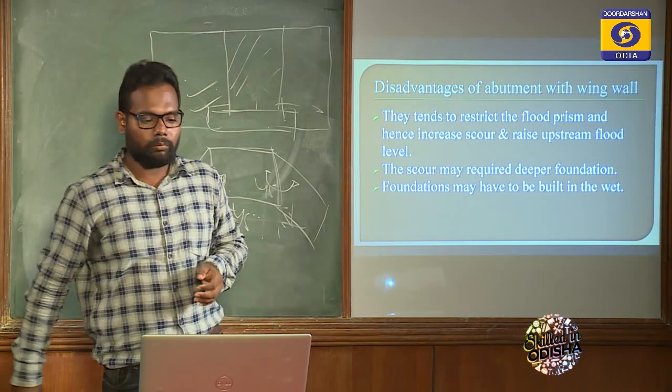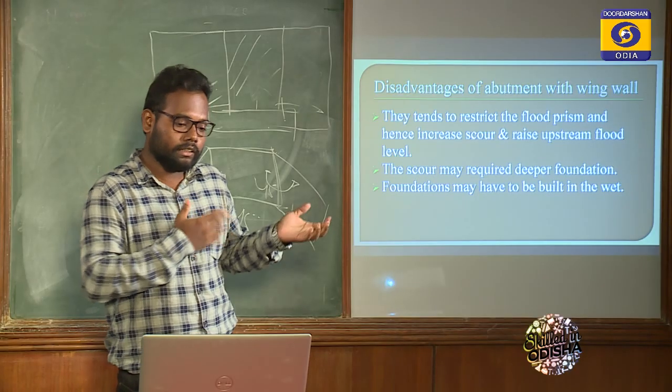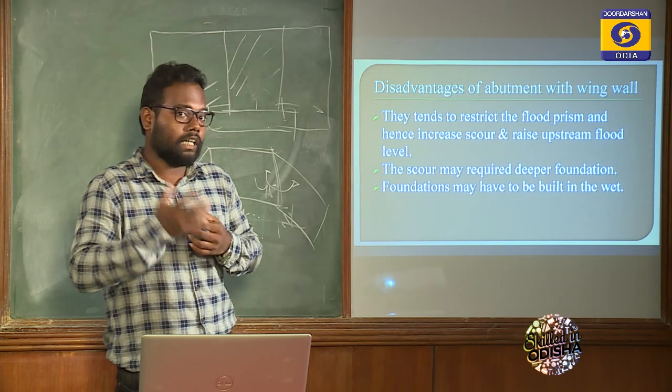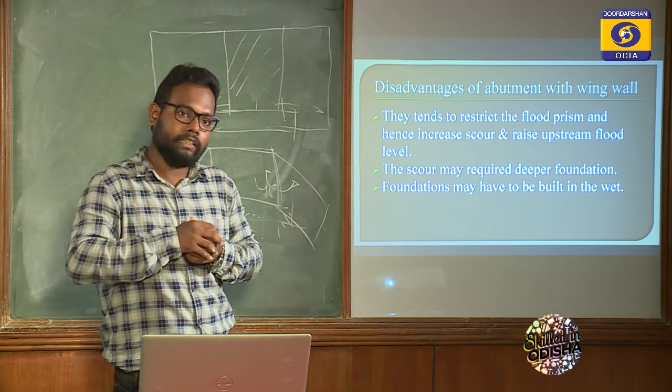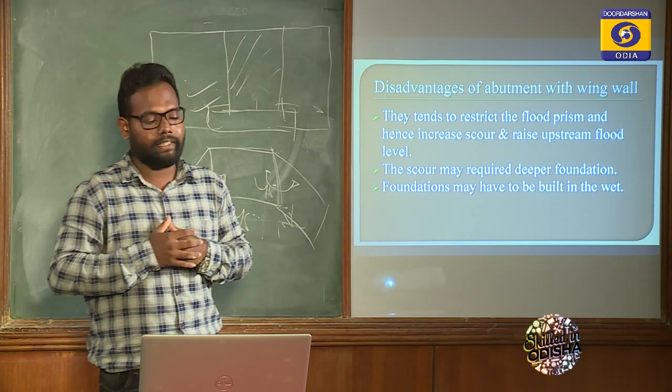Now come to the disadvantage of abutment with wing walls. They tend to restrict the flood prism and hence increase scour and rise upstream flood level. Due to this abutment with wing wall, the scouring increases. If scouring increases, then the depth of the river increases, the conclusion is a flood situation is created.